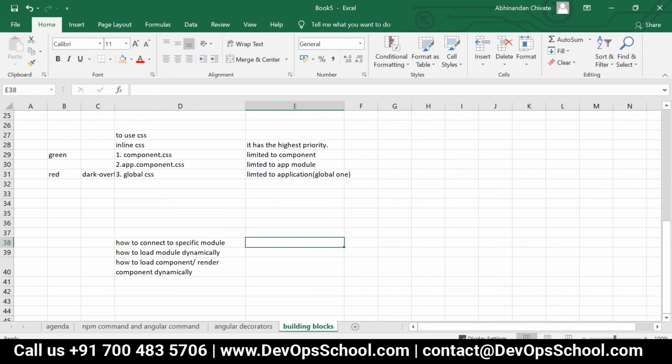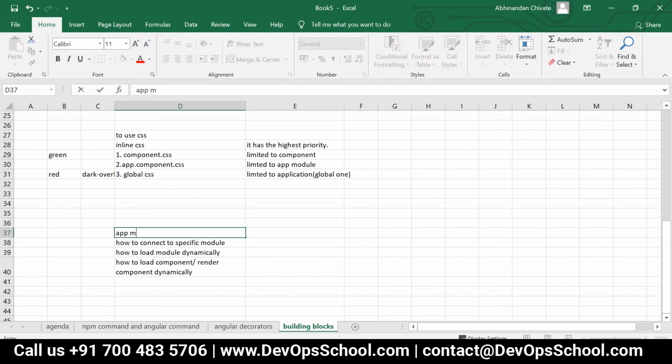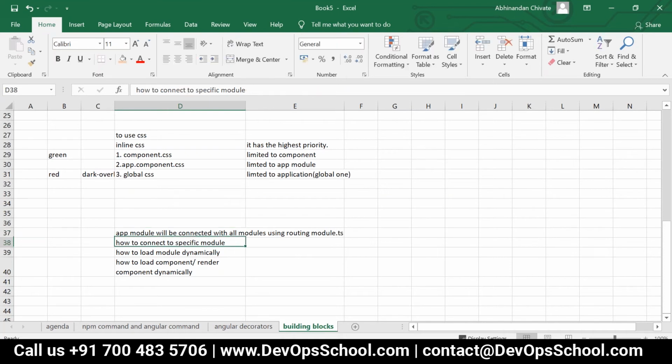Okay, now have a look over here. App module will be connected with all modules using routing module.ts.